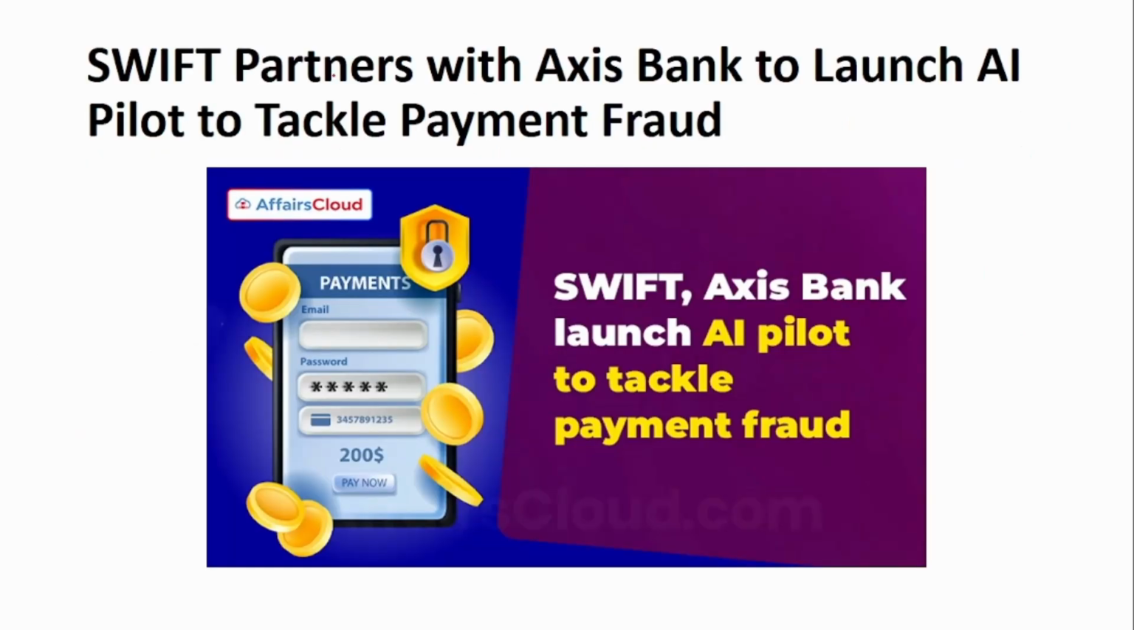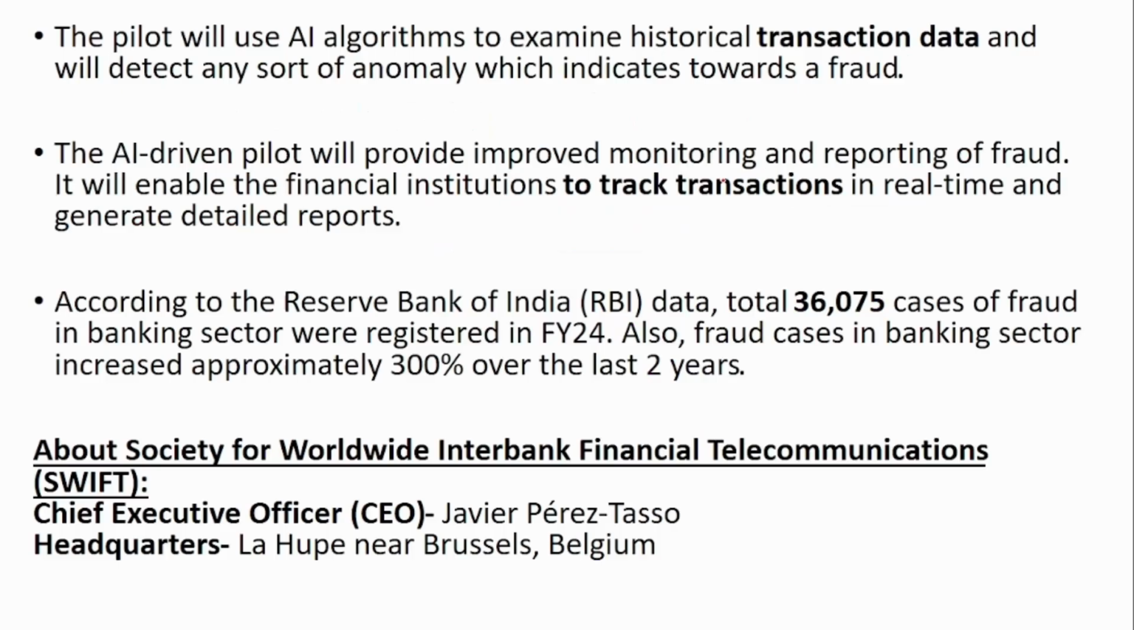Next is that SWIFT partners with Axis Bank to launch the AI pilot to tackle the payment fraud. SWIFT is nothing but Society for Worldwide Interbank Financial Telecommunication. So this has launched a pilot phase where the AI algorithms will examine the transaction data, and it will also detect any anomaly which indicates towards a fraud. So this will help the financial institutions to track the transactions in real-time data and provide a detailed report.